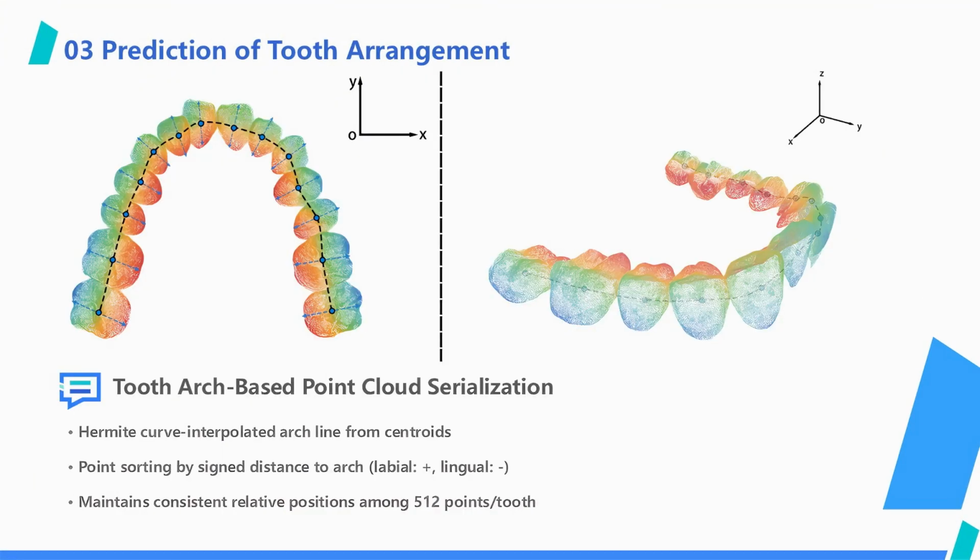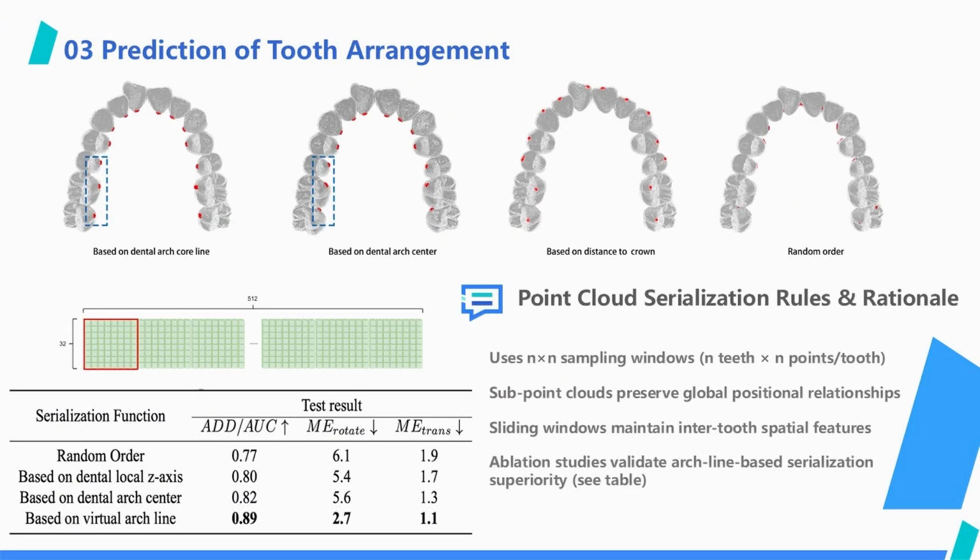This paper also proposes a method for point cloud serialization based on the simulated dental arch line. The color temperature represents the sorted labels. After sorting, it can be seen that the tooth point clouds show obvious color temperature regularity changes in the local z-axis and y-axis directions. The purpose of this approach is to allow points in the same order of different teeth to represent the relative positions between teeth.